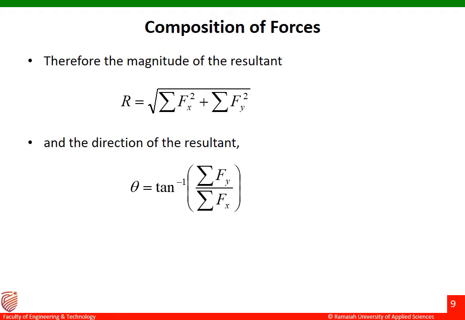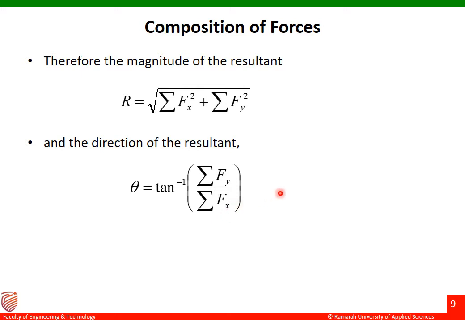The magnitude of the resultant is calculated using the formula square root of summation Fx square plus summation Fy square. Now we have to see in which direction the resultant is acting. This is very important. Even after finding out the magnitude, the direction is very important, and it is the judging factor of this resultant force. The direction is theta equal to tan inverse of summation Fy divided by summation Fx.